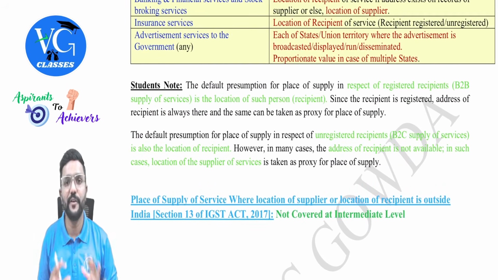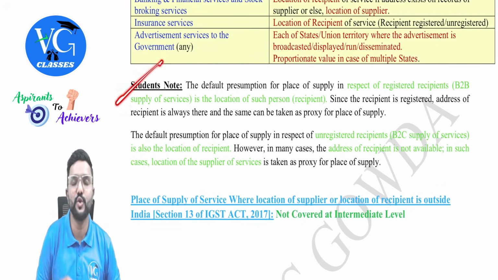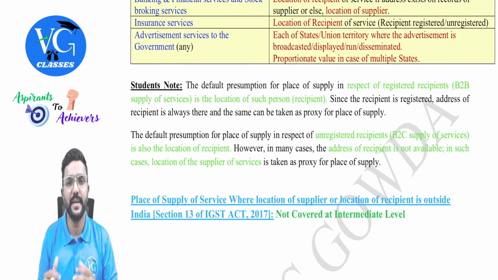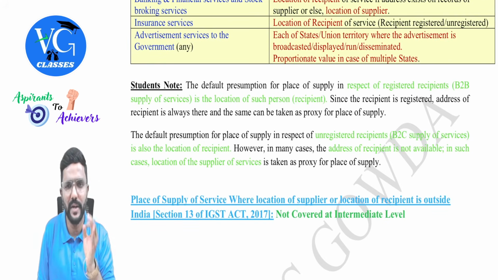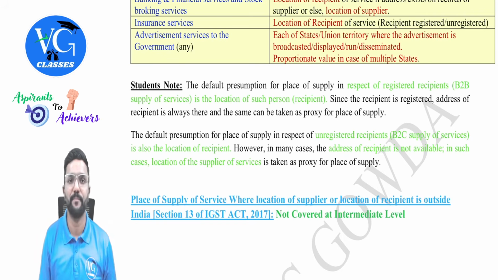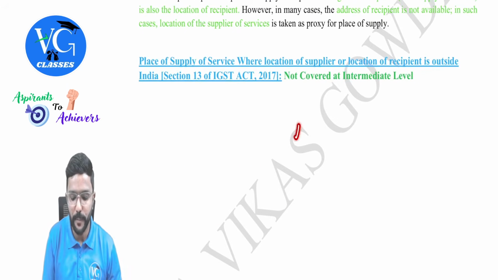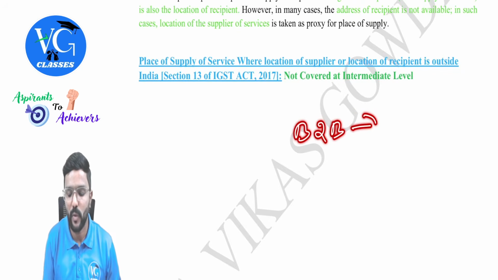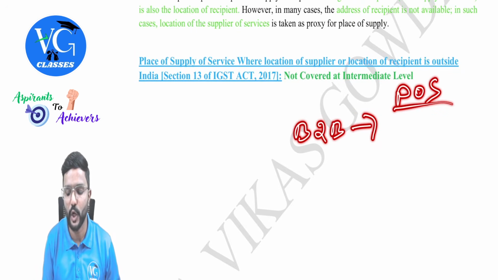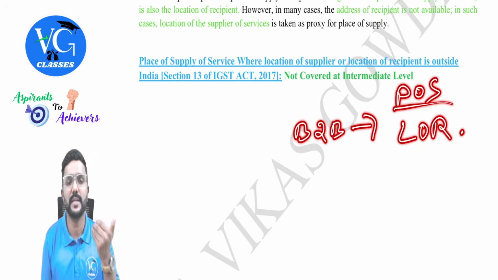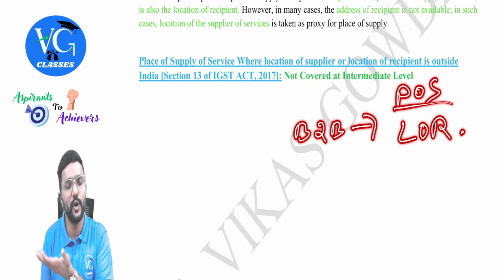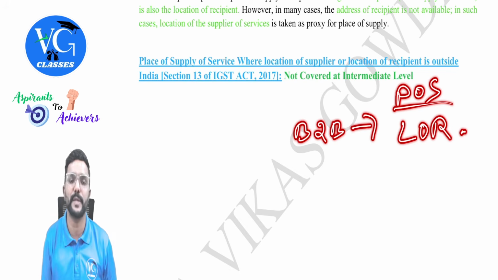Okay. Now, before we learn section 12, I have just given a student's note here. Guys, here it is very easy for services. There are a number of different cases, but most of them will fall under one criterion. There is one presumption here. What is it, sir? If it is a B2B supply, then the place of supply means the location of recipient, because the recipient is registered. Obviously, the supplier knows the location of the recipient. That would be the place of supply.